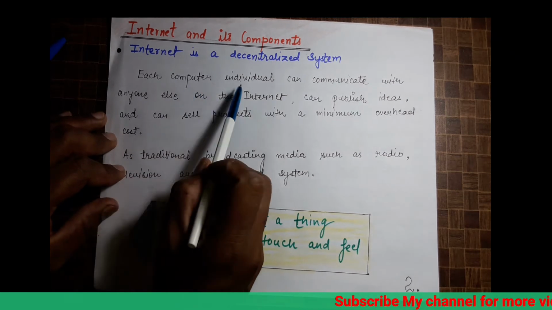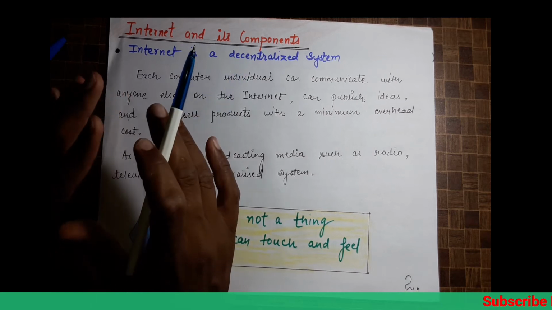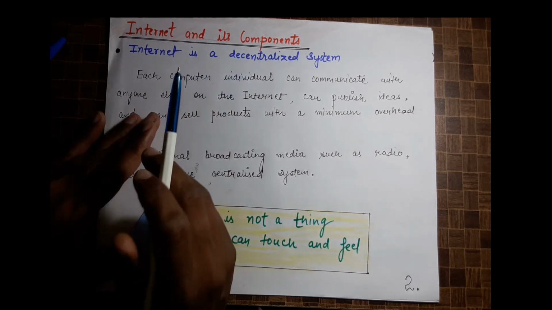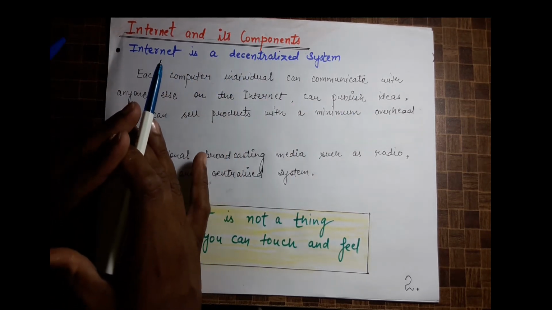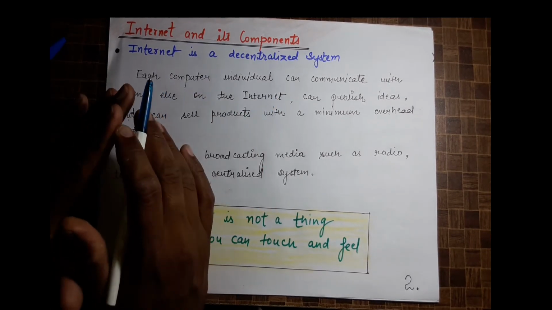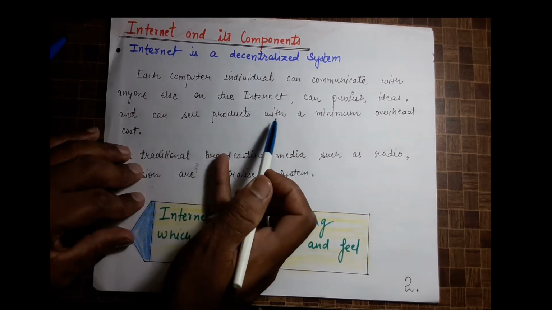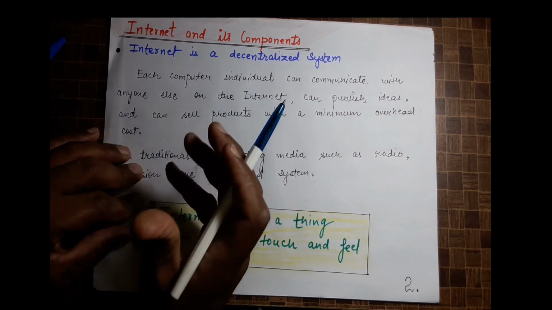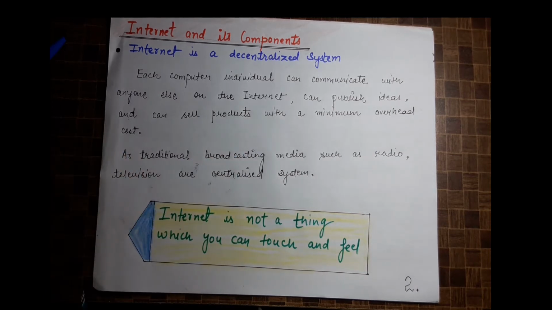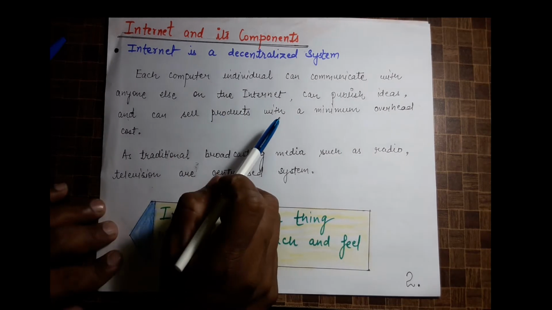See, if we are talking about the network of computers, the network of computers is connected through the internet. And in the internet each and every computer is connected to each other. So if each and every computer is connected to each other, then we can publish ideas and can sell products with a minimum overhead cost. With a small amount of money, we can sell the products at minimum cost.